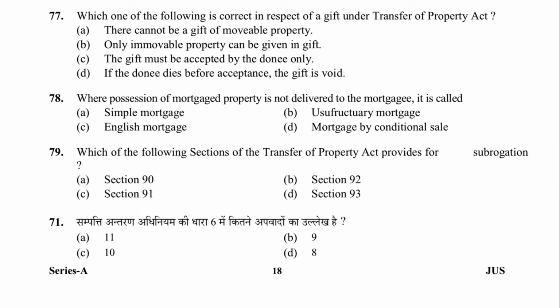Next, 77: which of the following is correct in respect of a gift under TPA? There cannot be a gift of movable property. Only immovable property can be gifted. No, the gift must be accepted by the donor. No, it is not required because it is mentioned only that the donee or on his behalf some other person can accept the gift. This is wrong in that way. Then, if the donee dies before acceptance, the gift is void. It is correct. D is the answer. Section 122 talks about gift and all this.